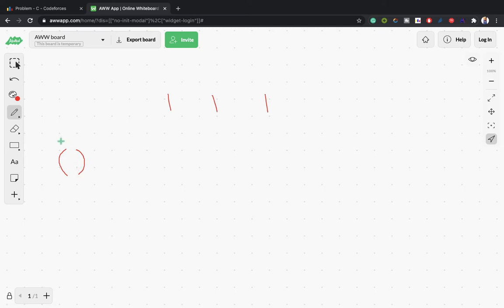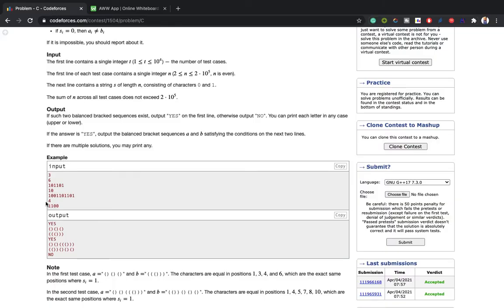If we have three, we don't have its closing. So we at least need even ones and even zeros. If we can't achieve even ones and even zeros, we can't achieve a balanced string at any cost. So if the count of ones and zeros are odd, our answer will be no.